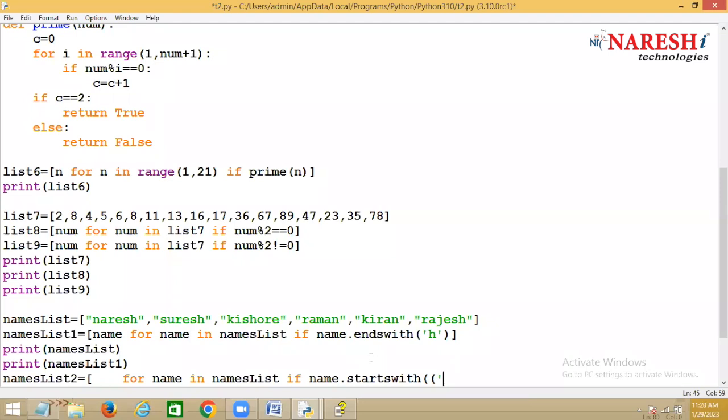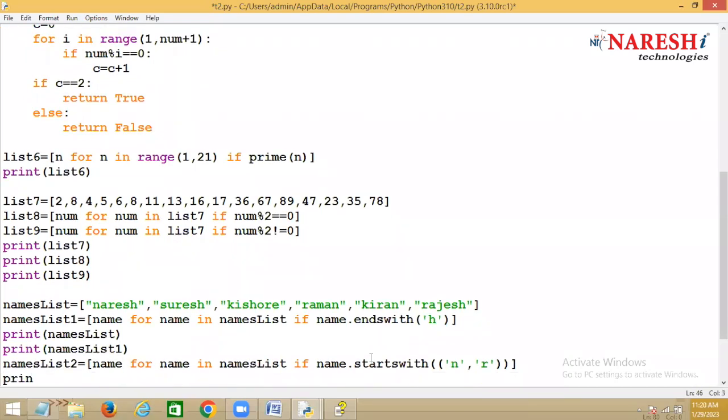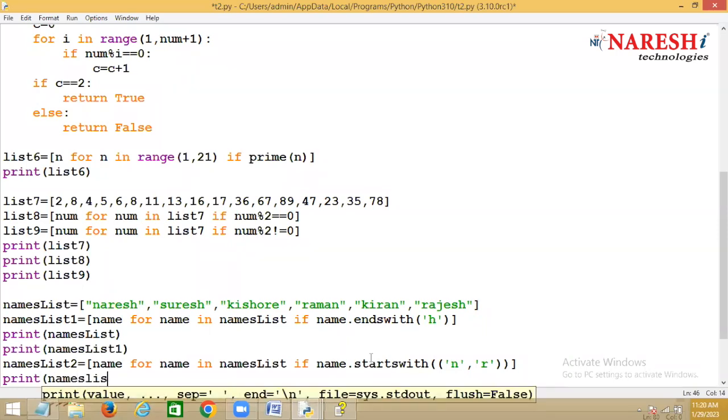So starts with N, comma, you should define it in a tuple. So N comma R means either the name starts with N or the name starts with what here? R. So if that condition is true, it will put the name inside the list.